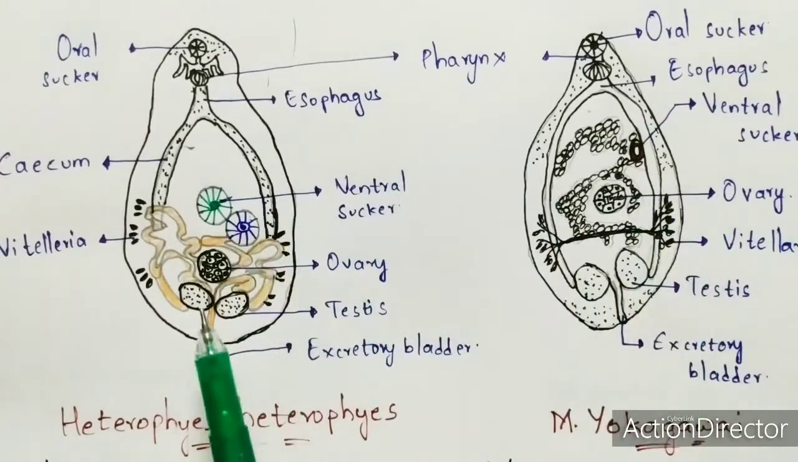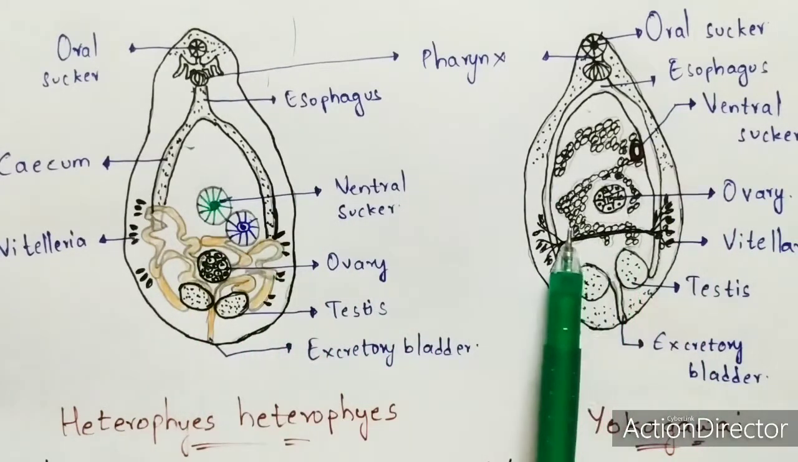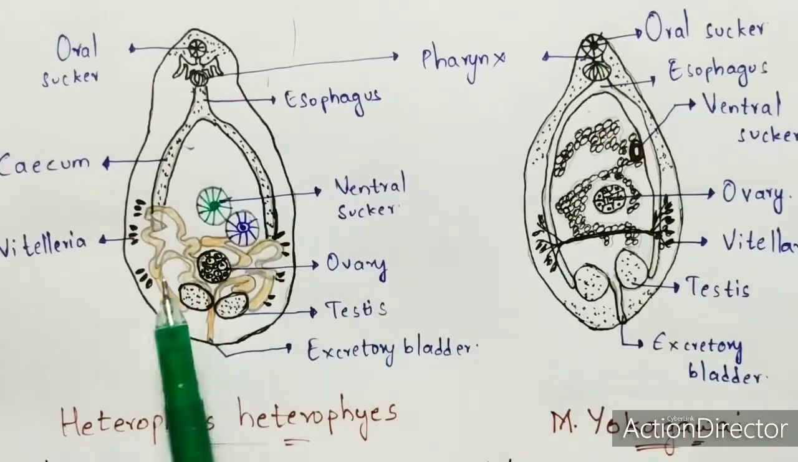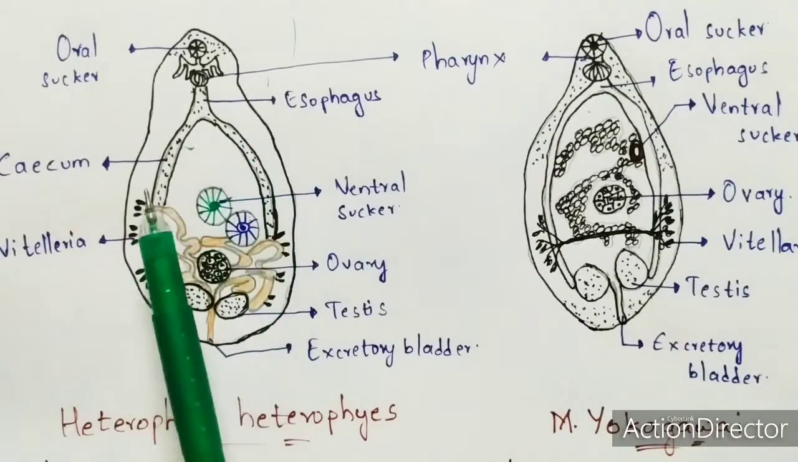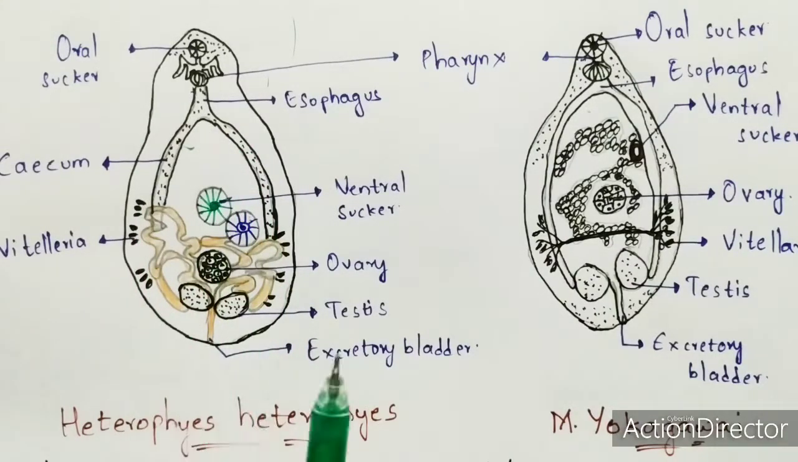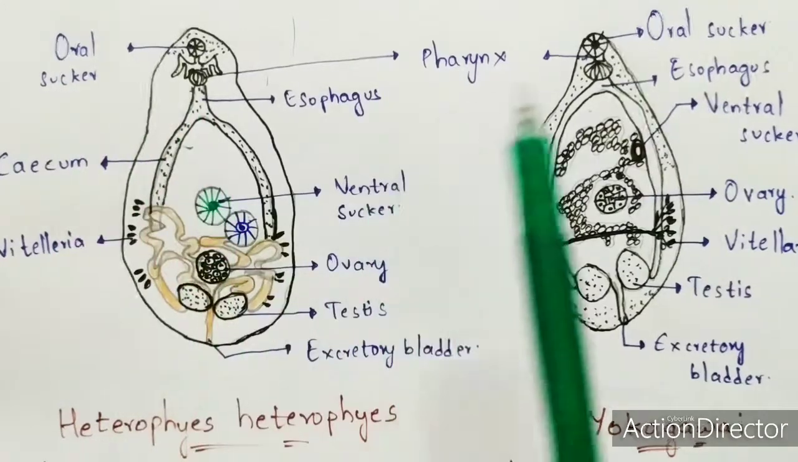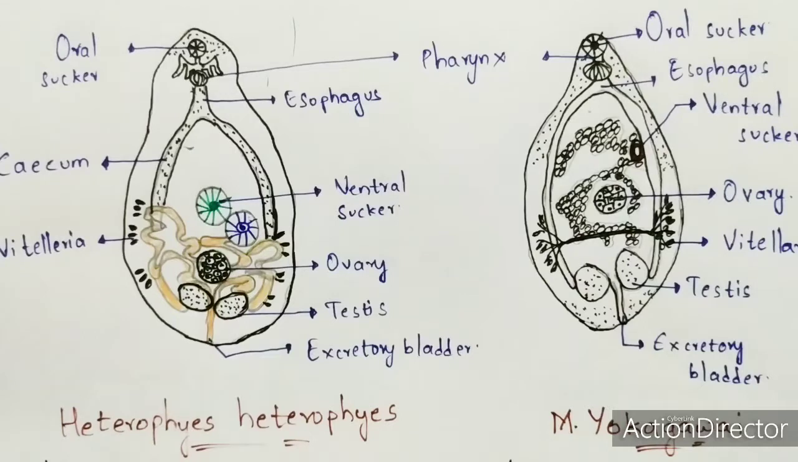So this will be the structure of Heterophyes, and this will be the structure of Metagonimus yokogawai. If you see here, it consists of esophagus, ventral sucker, ovary, testis, excretory bladder, vitellaria, cecum and oral sucker. And here if you see, the same parts will be present. So these will be the structures of Heterophyes and Metagonimus yokogawai, but both of these cause the same disease known as metagonimiasis. So remember the structures properly.